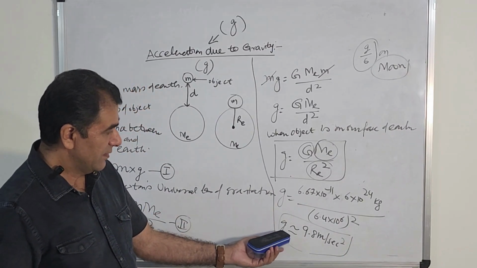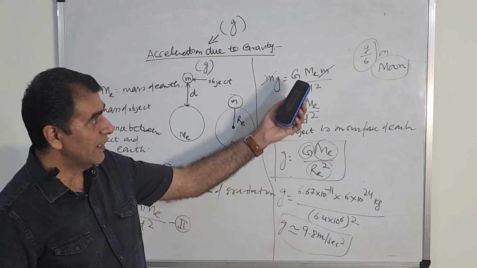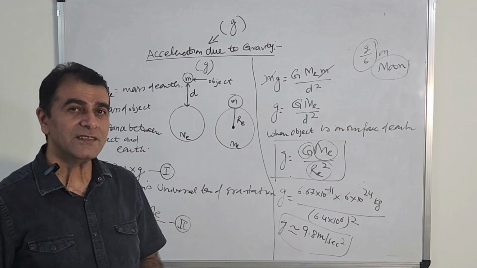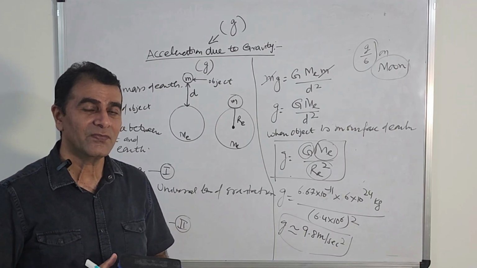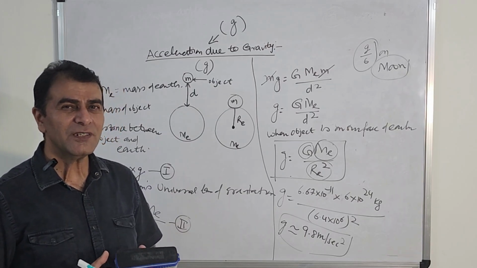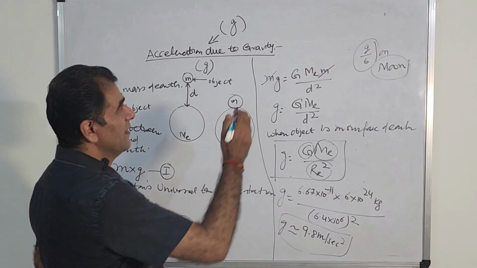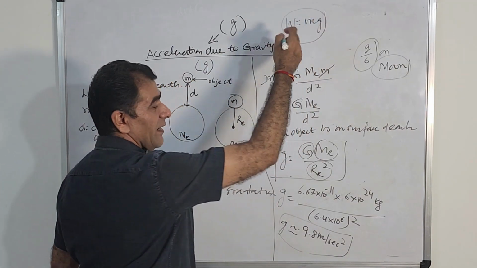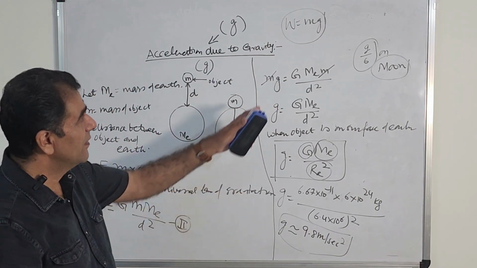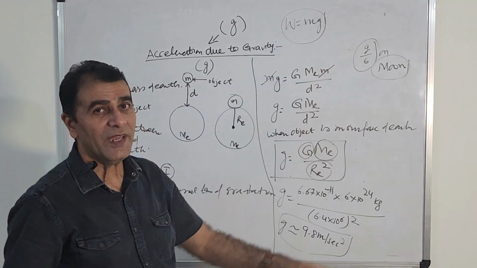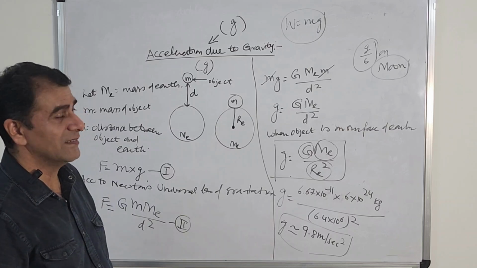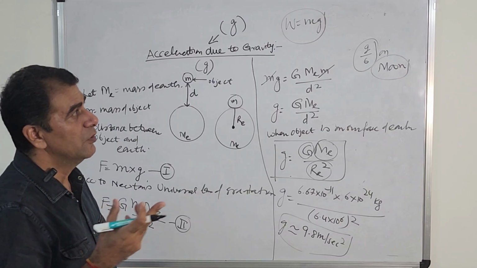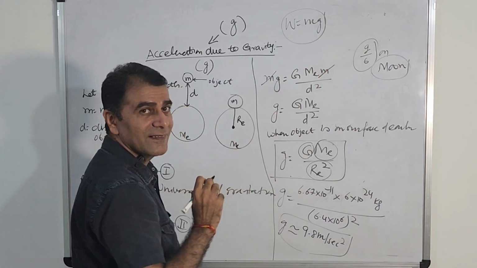So when we were discussing small g, we saw that on moon it is g by 6. Does it change something in our life? Yes, weight. Now you will say, what is weight? Weight is W equals to mg. We will discuss in the next lecture what weight actually is. But before that, W equals to mg, mass into acceleration due to gravity. I told you, when you go to moon, your g will be g by 6, right?